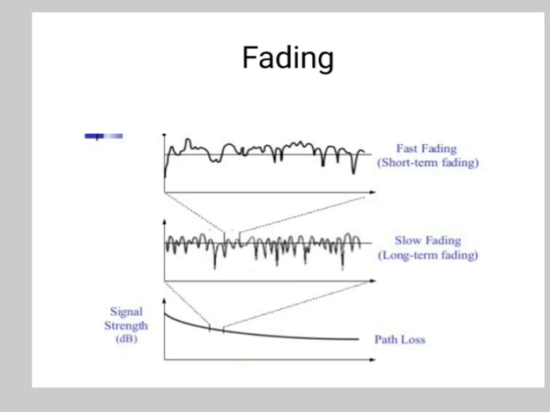Now in free space propagation, the received signal power at distance d is PR equals A GT PT divided by 4 pi d square. Now PT is the transmitting power, A is the effective area, and GT is the transmitting antenna gain.